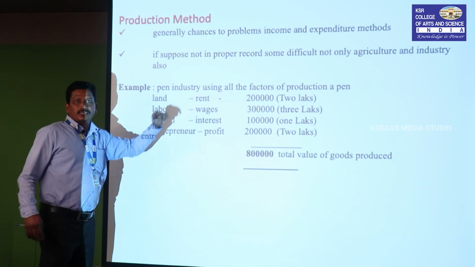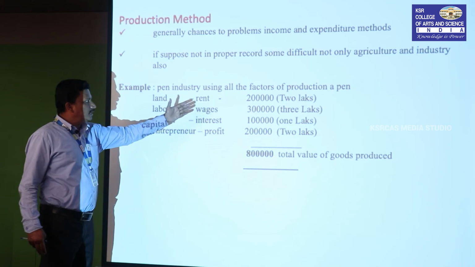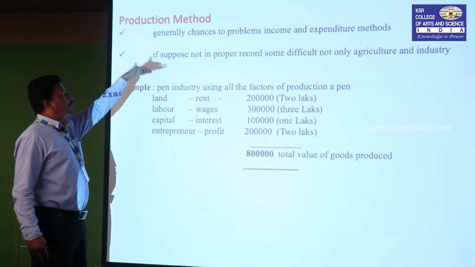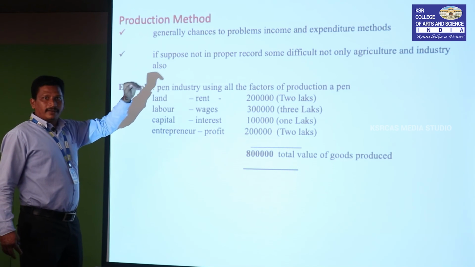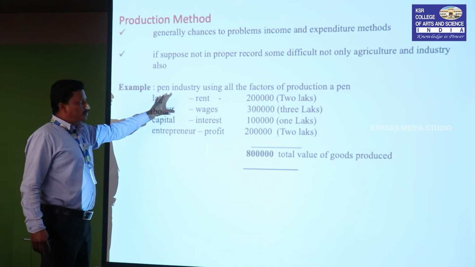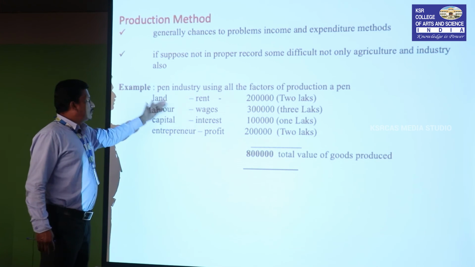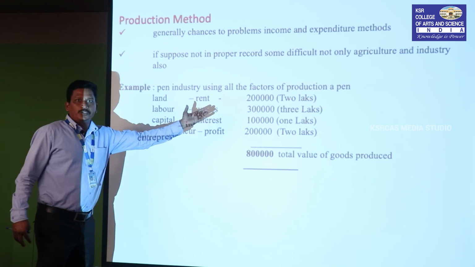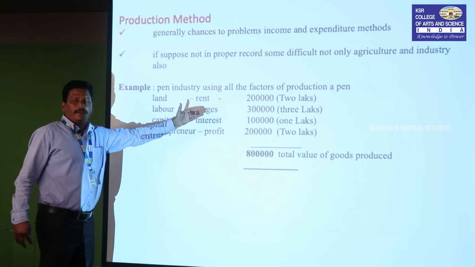Okay, so suppose we want to calculate by the production method, we can calculate easily how much rent was paid this year. Wage, you need not know the total income or total expenditures, but our India follows the same approach. Suppose a small pen industry produces the pen, with the help of these factors, the reward is split among the four factors.